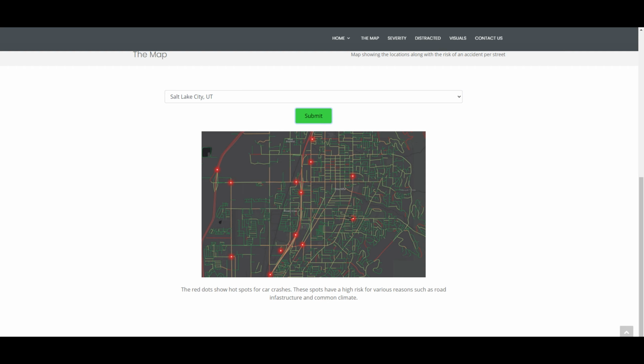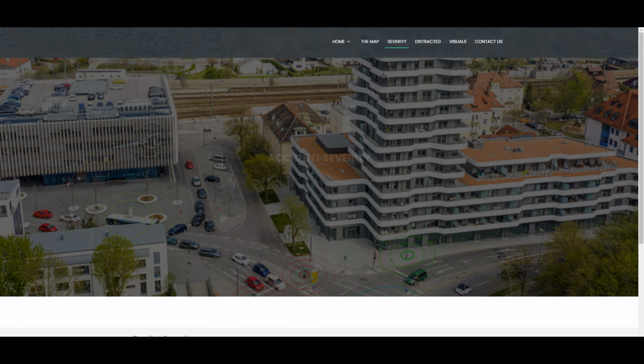As you can see, the heat map has red dots and severe hotspots, and we're able to do this with a neural network. Crash hotspots are important because they suggest there is a constant factor that results in more crashes than other locations. This alerts drivers to avoid certain locations, which ultimately saves lives. Now, let's go to our accident severity predictor.